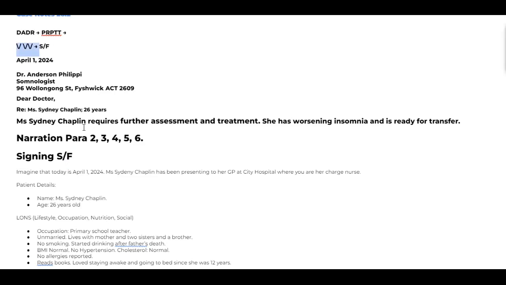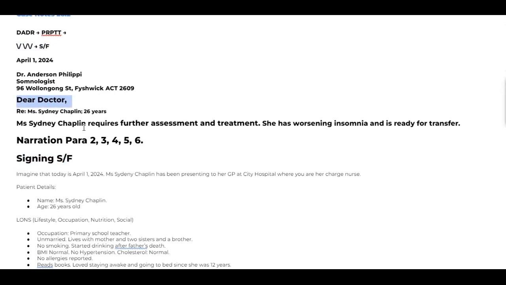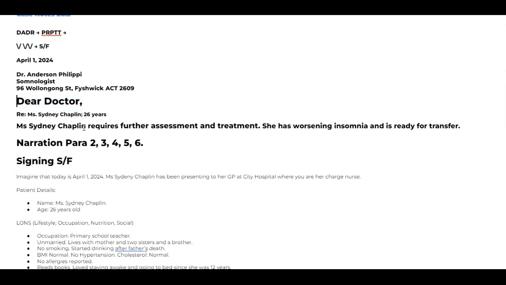Can somebody tell me, let's solve this area first: is it sincerely or faithfully for signing? Not exactly. We started this letter with dear doctor. When you start with dear doctor or nurse, faithfully will come here.